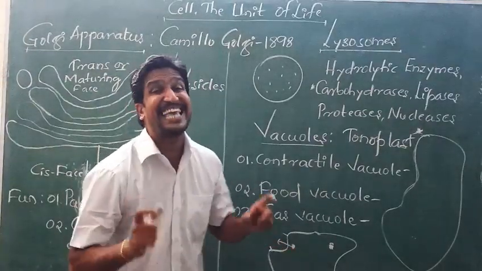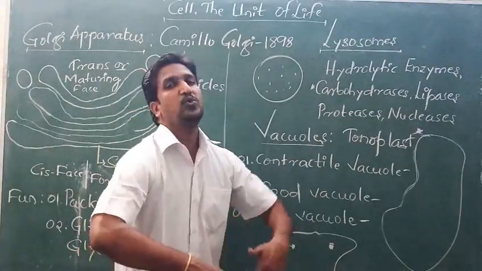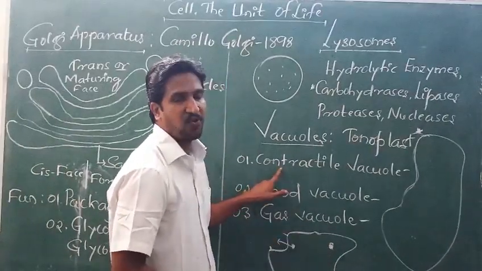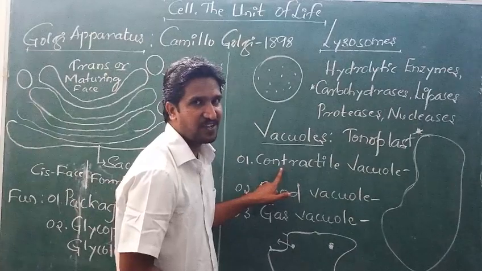So we call it excretion. To throw the waste material from the body, from the cell, it needs a vacuole called the contractile vacuole.